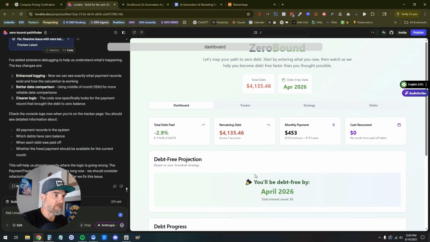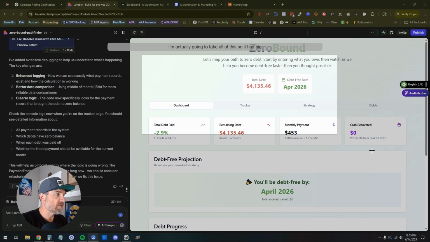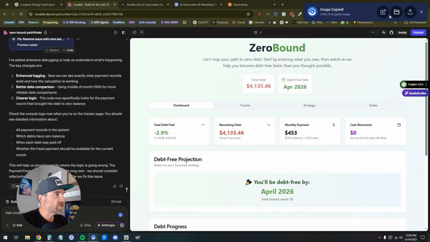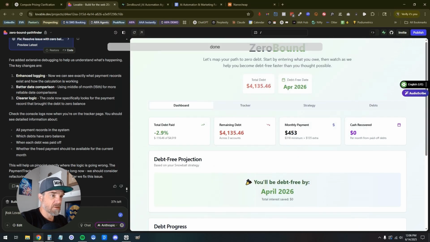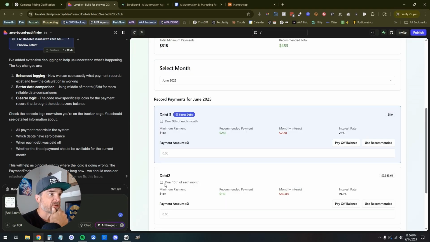Dashboard. I'm actually going to take all of this so it has bigger context. Give it a screenshot with an arrow. Arrow, please. Would be awesome. Thank you. Getting some lag. Done. Okay, you can see here that I just added 3 more screenshots.